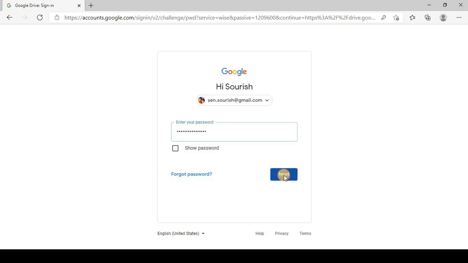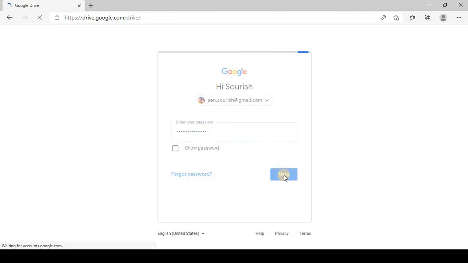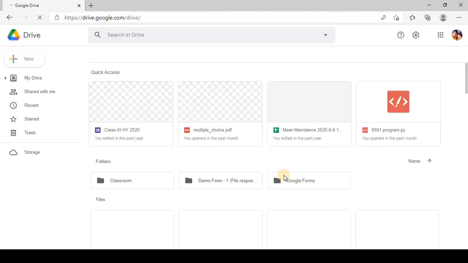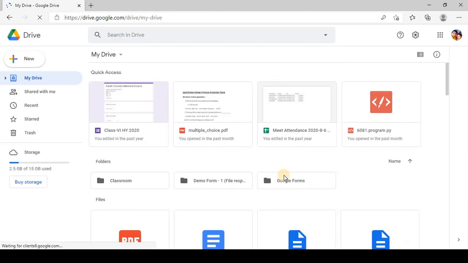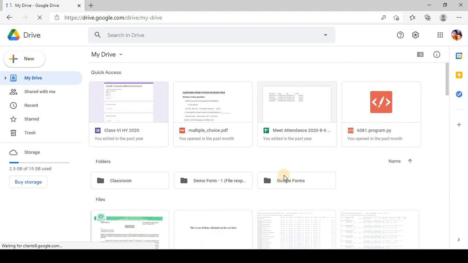Now I will click on this next. When I click on this next, I have been taken to a place. This is called a drive. Now in this drive we can store any of my files that I want. Now how will I store that?